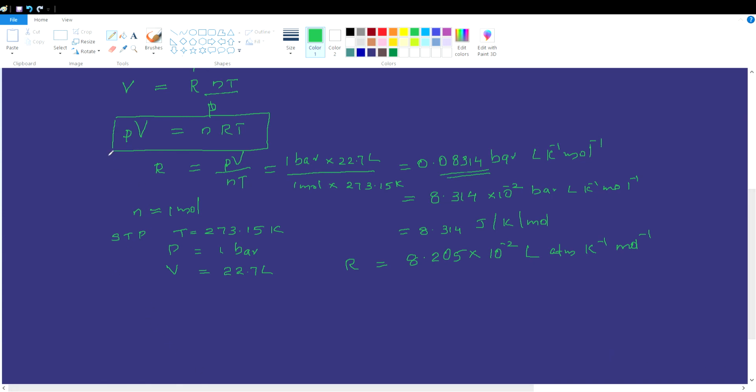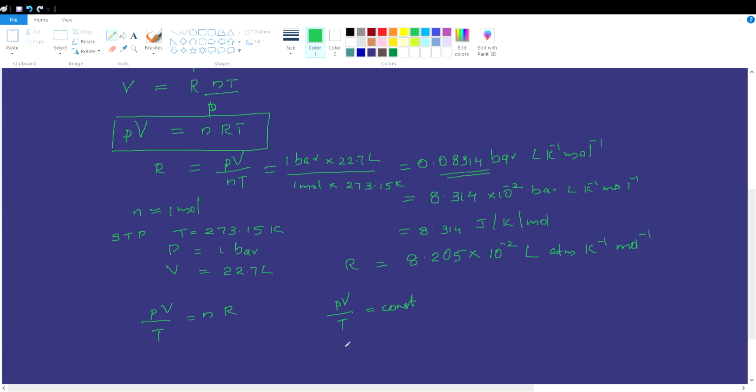Now rearranging this ideal gas equation, PV = nRT, we get PV/T = nR. R is the gas constant, and for a fixed amount of gas, n is also constant. So PV/T is a constant for a fixed amount of gas.